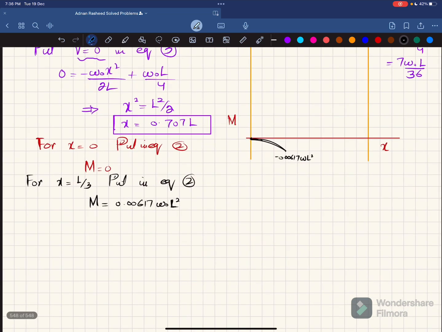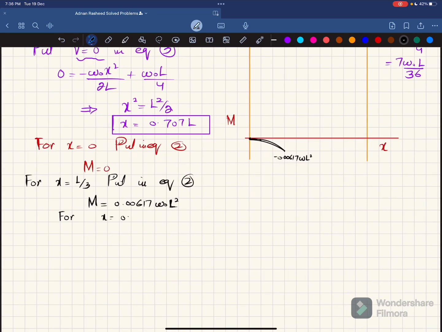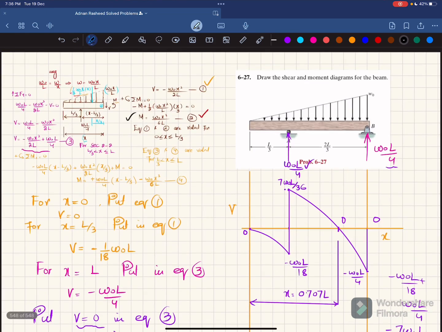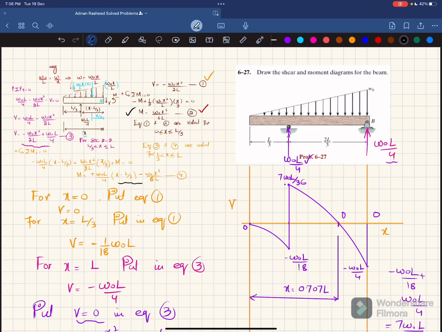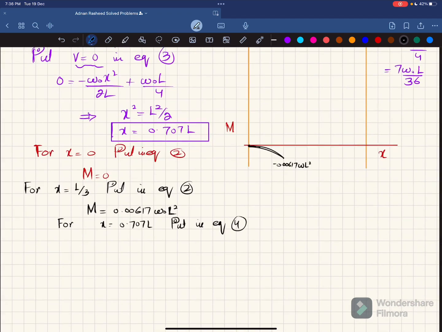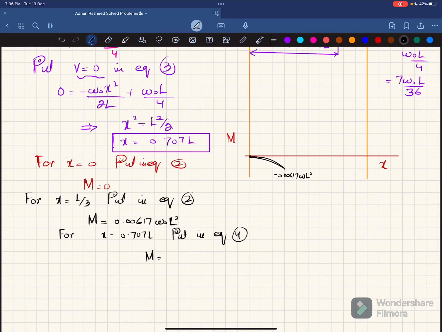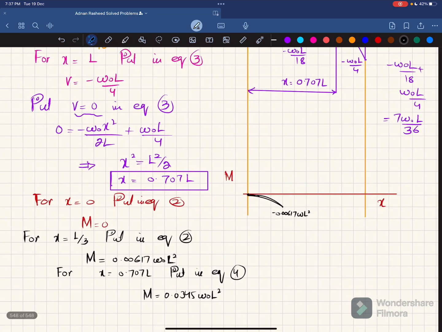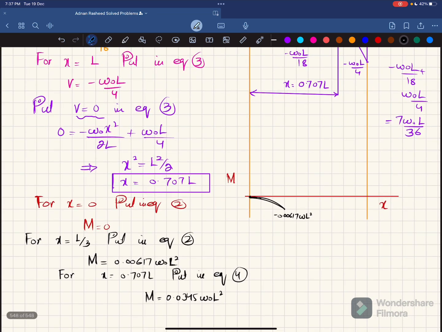Now for x equal to 0.707 L, put it in equation number 4. That will give you the maximum bending moment. If you replace x with 0.707 L, you will get the maximum moment, which will be equal to 0.0345 w naught L square. So we locate this point, and this will give you the point.